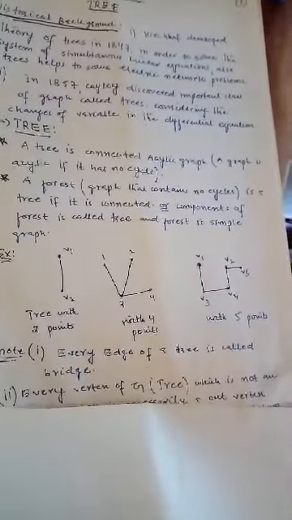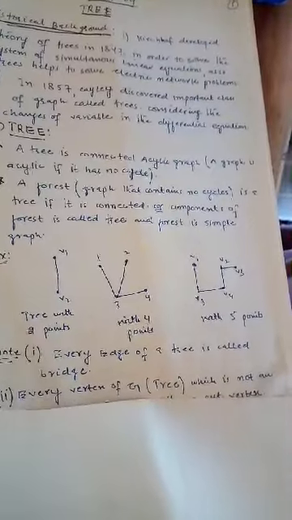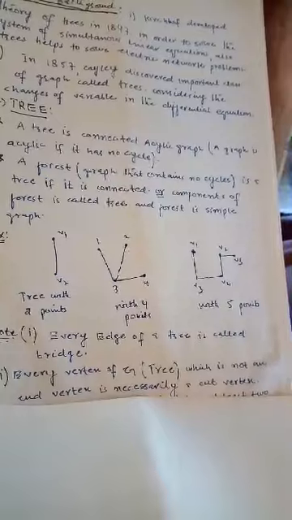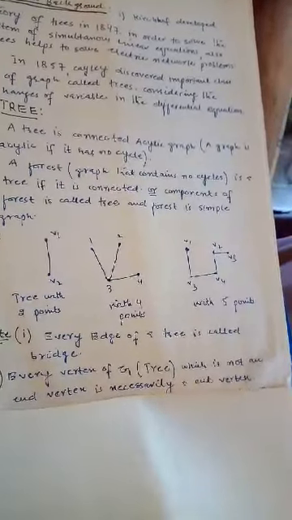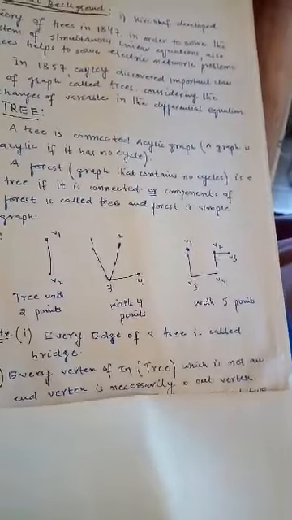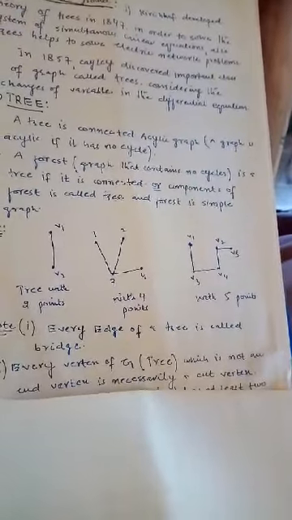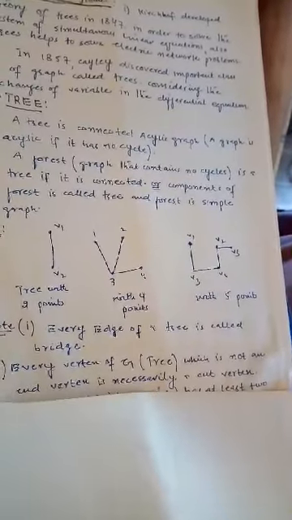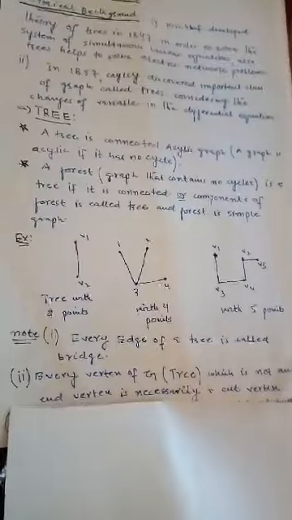Another is that every vertex of G or a tree which is not an end vertex is necessarily a cut vertex. It means that if we have a graph, it is not sufficient that each vertex should be a cut vertex. If a graph has two vertices, then the end vertices are known as cut vertices.